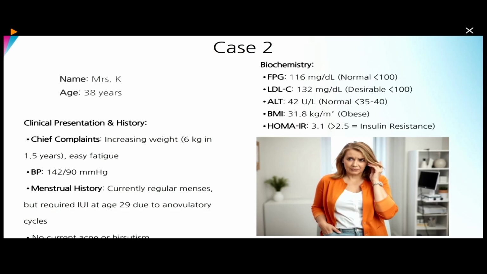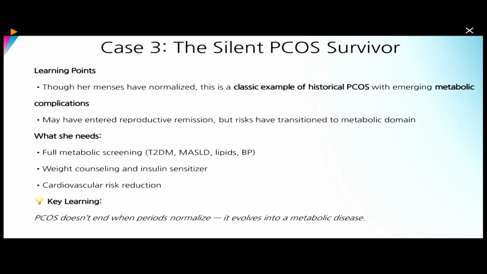So looking at it in the first place, we might not think of even PCOS, but if you look at the biochemistry, she was pre-diabetic, LDL was elevated, BMI was obese, and HOMA-IR, which is a marker of insulin resistance, showed insulin resistance. So this is a case of a silent PCOS survivor who had PCOS initially, but never attended, now presenting with evolving metabolic complications. So she also needs full-time metabolic screening in terms of diabetes, MASLD, lipids, and blood pressure, weight reduction, and cardiovascular risk reduction.